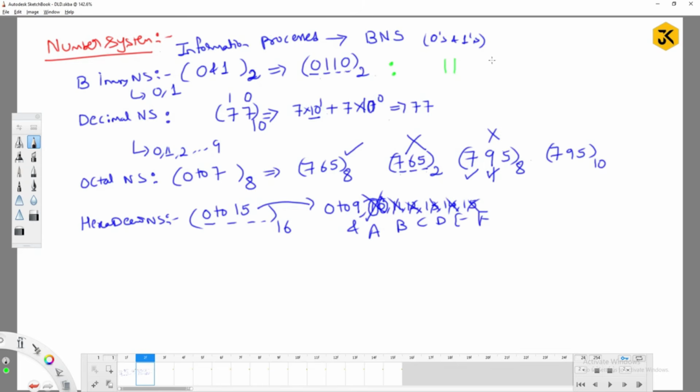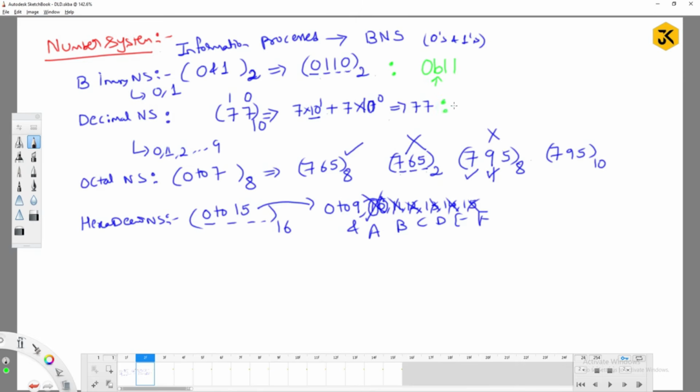It will think it as a decimal number system, and internally it will convert into some other format like low level language. But in order to make the system understand that this should be a binary number system, compulsorily you have to give the prefix 0 followed by b. What is the meaning of this? Now as a human being, I can understand that this is a binary number system. The system also can understand that, as it starts with 0 followed by b. B means binary number. The system will think that okay, this is a binary number. So the system will process it, or it is going to store it directly.